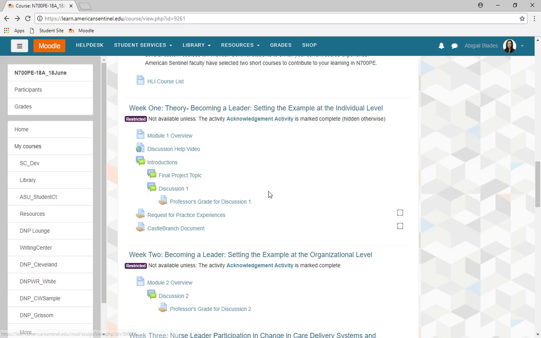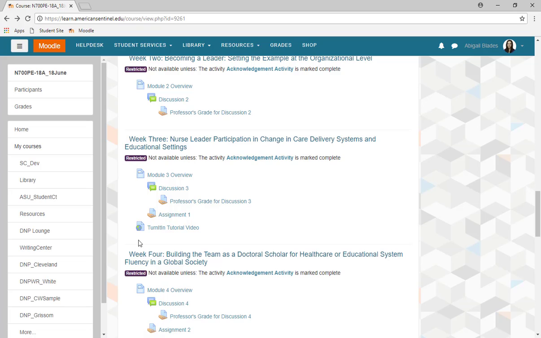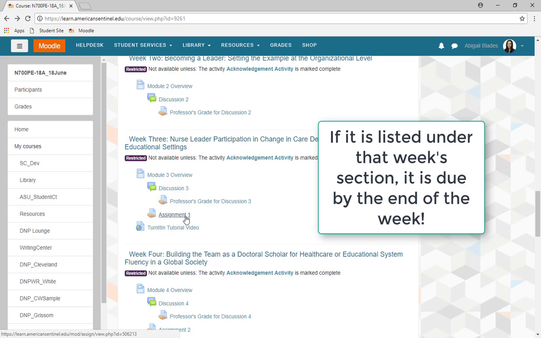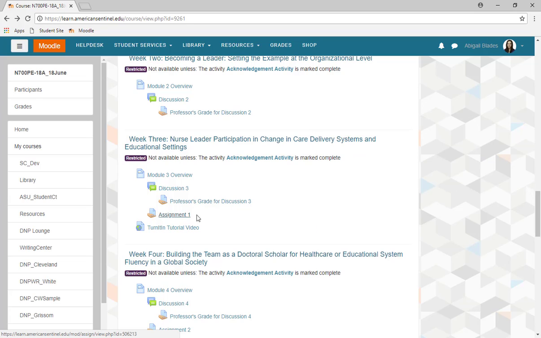Some weeks will have additional requirements, such as your practice experience documents or specific assignments for the week, such as in week 3 of this course. It is important to recognize that any link or document listed under one of the weekly sections needs to be completed within that week of the course or by the following Monday at 5:59 a.m. Mountain Standard Time.